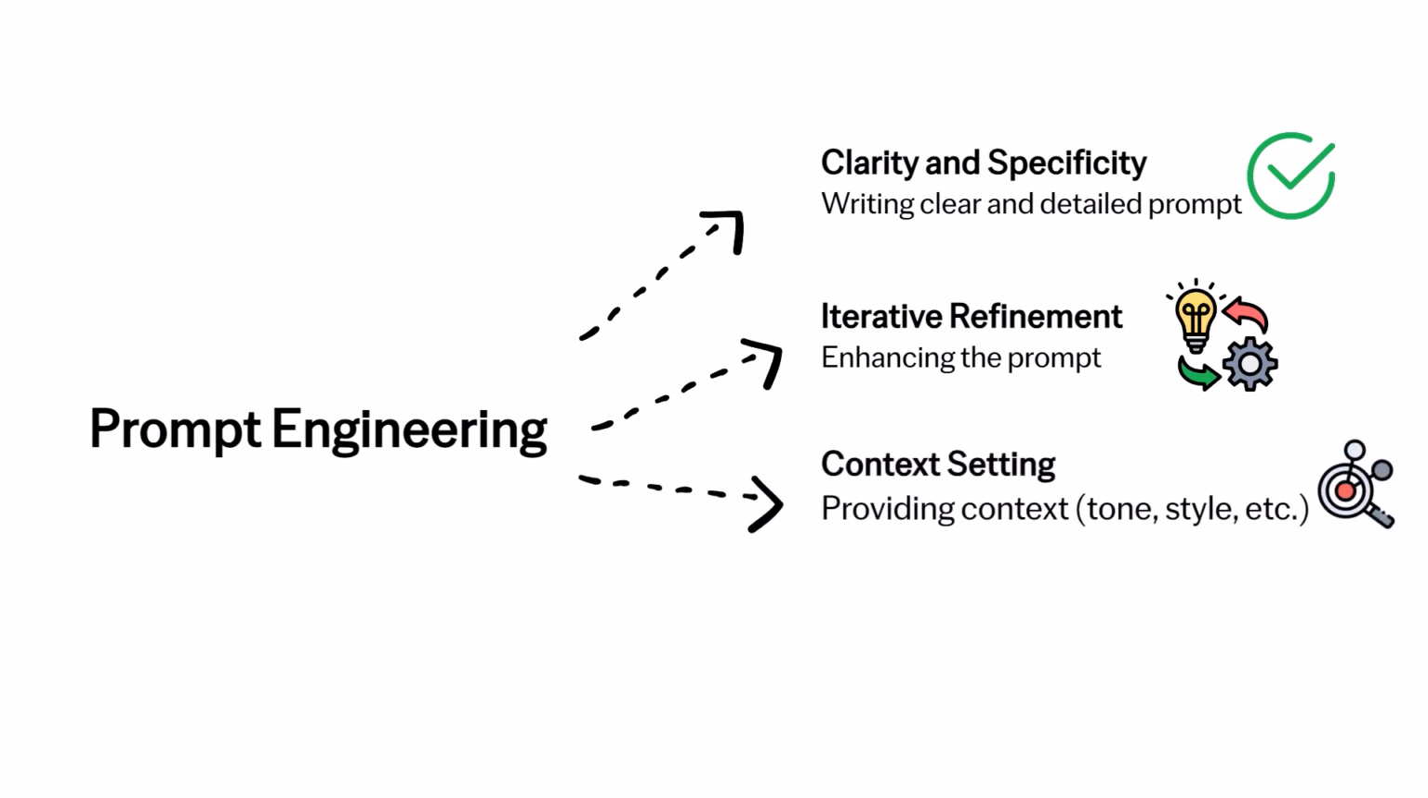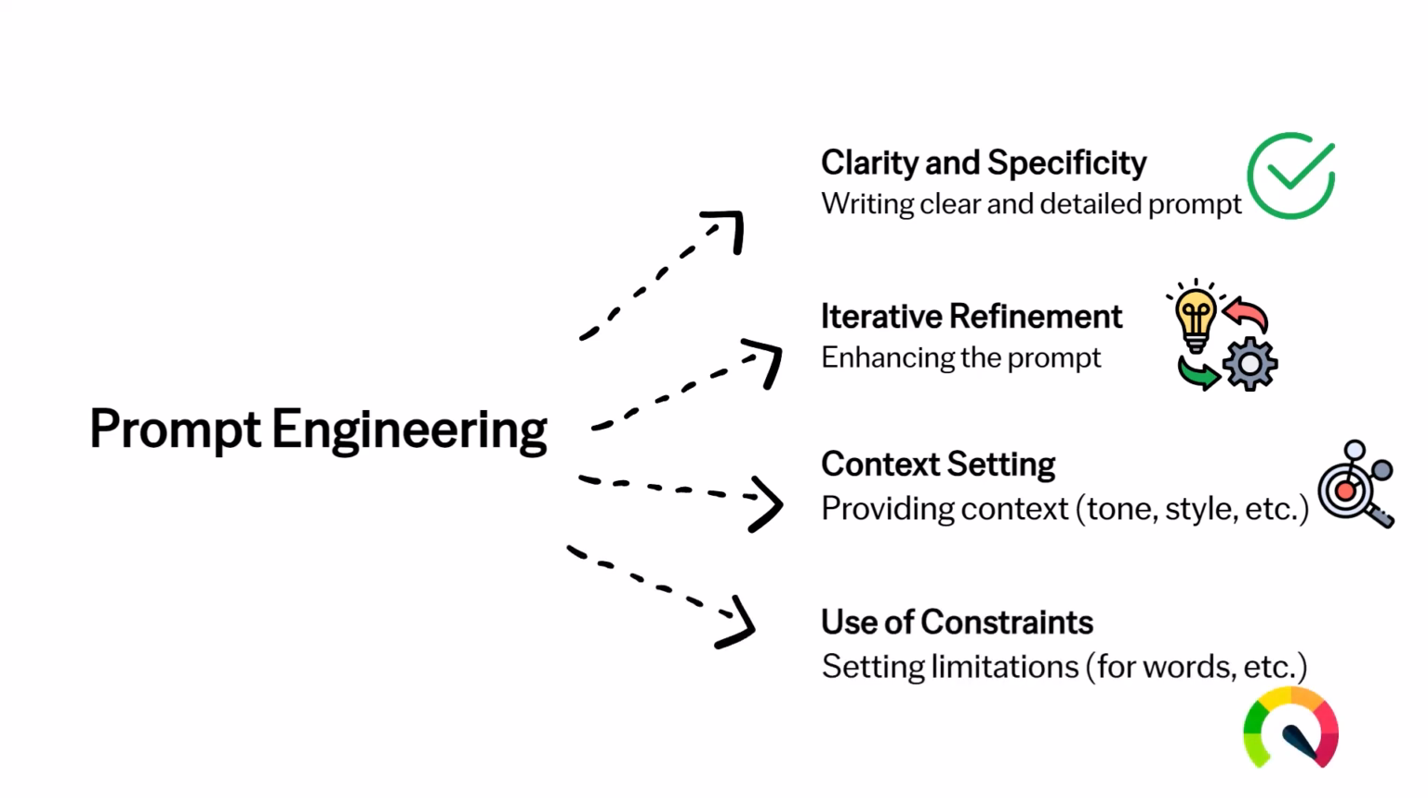Context setting. Providing context within a prompt, like specifying a particular tone, for example, formal or humorous, or adding example responses, can lead to outputs that match the intended style or detail level. Finally, the use of constraints. Setting constraints like word limits, specific details to include or avoid, or a defined perspective, for example, explain as a scientist would, can make the response more useful and tailored.